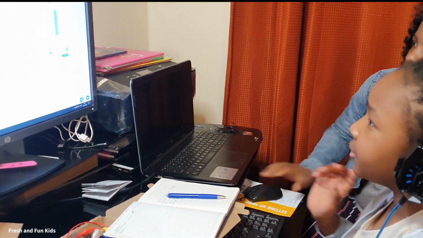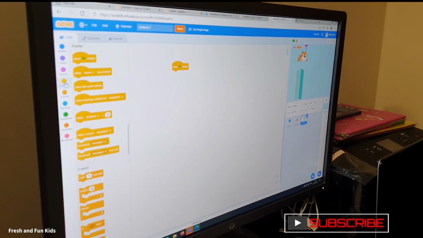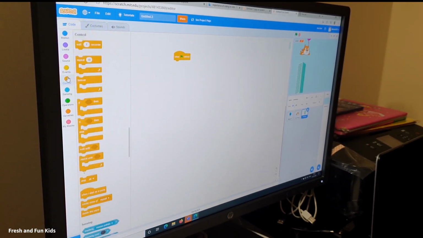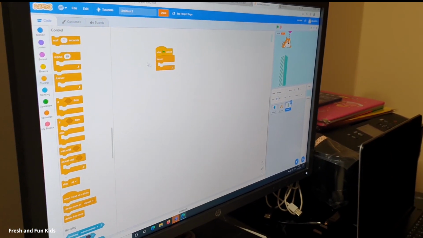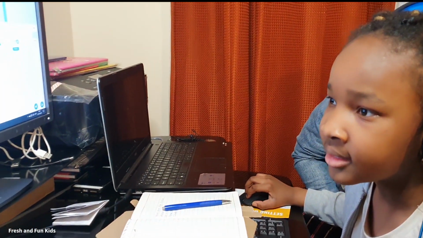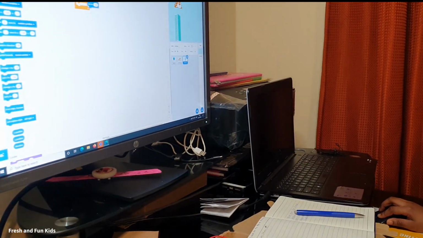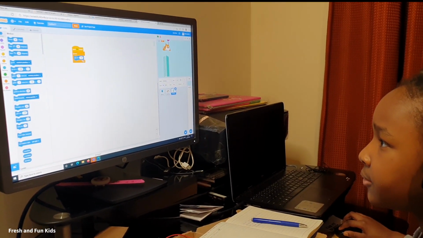So like I said, if you want to make the cat fly, you have to move the scenery behind it. So you go to events, when green flag clicked, then control, you put the forever loop on top. You go to motion and press set X. We'll say 250.